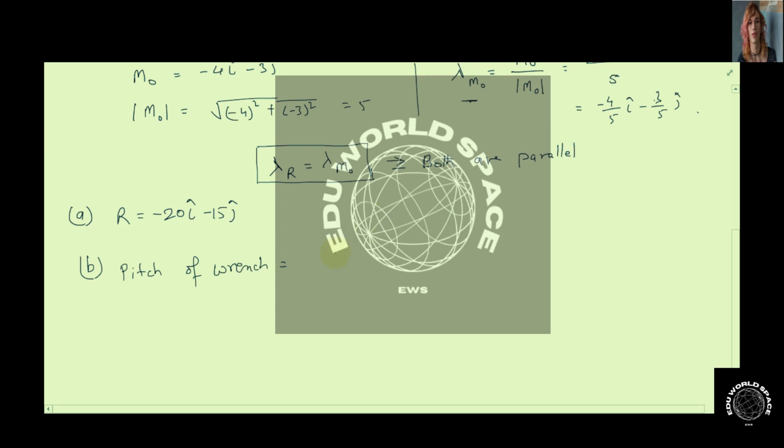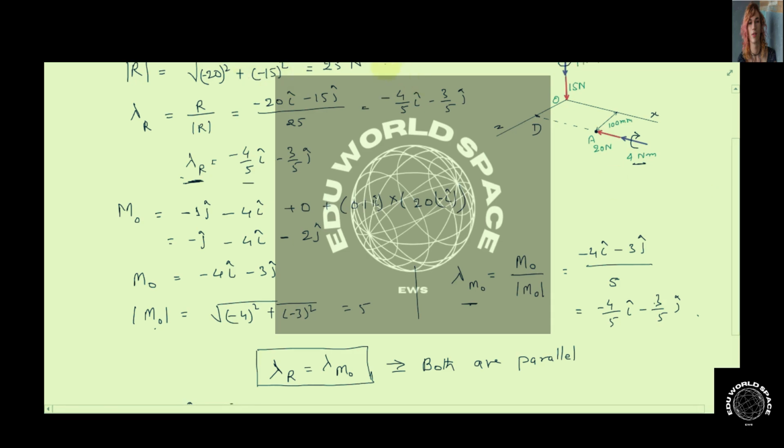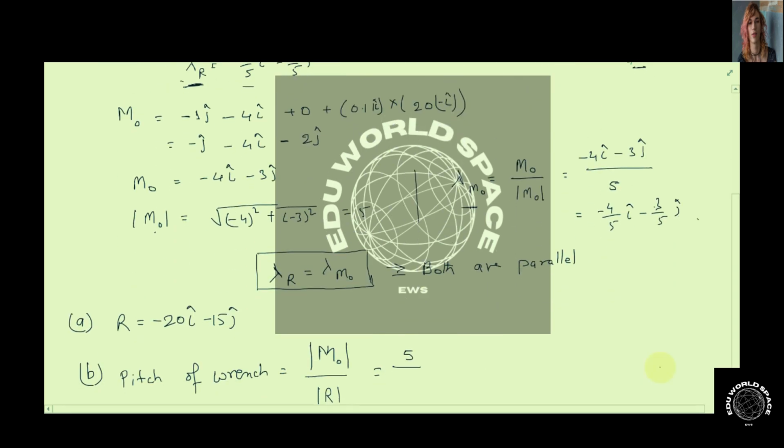Since both the vectors are parallel, we can directly divide the magnitude of the equivalent moment at the origin by the magnitude of the equivalent force. The magnitude of MO was 5 and the magnitude of R we had calculated here was 25 Newton. So we divide by 25 and it comes out to be 0.2. So the pitch of the wrench is 0.2.